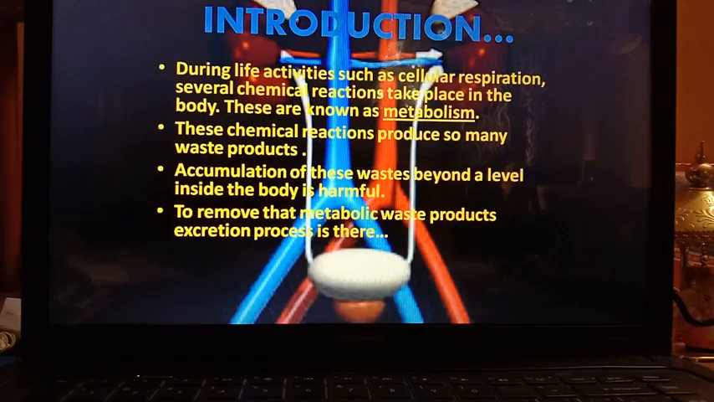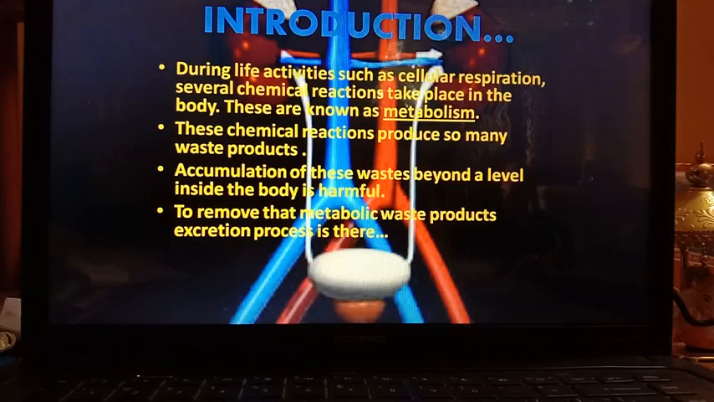During different types of life activities such as cellular respiration, several chemical reactions take place in our body. These chemical reactions are known as metabolism. In these metabolic reactions, so many waste products are produced in our body. But accumulation of these waste products beyond a level inside our body is very harmful. So these harmful metabolic waste products should be removed from our body.